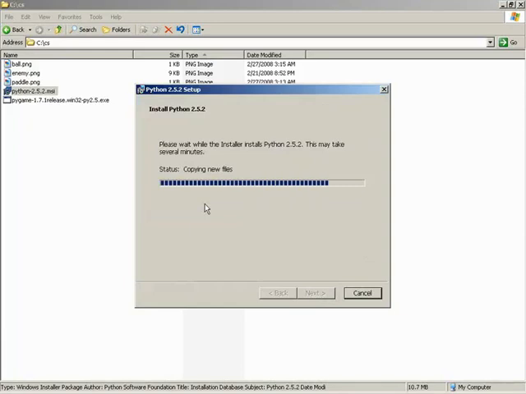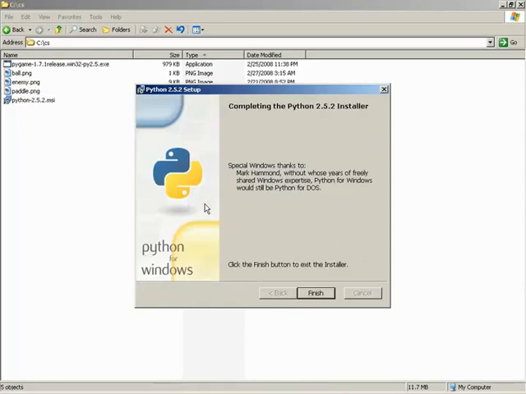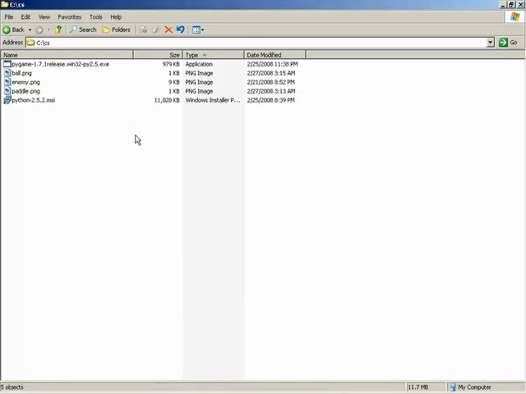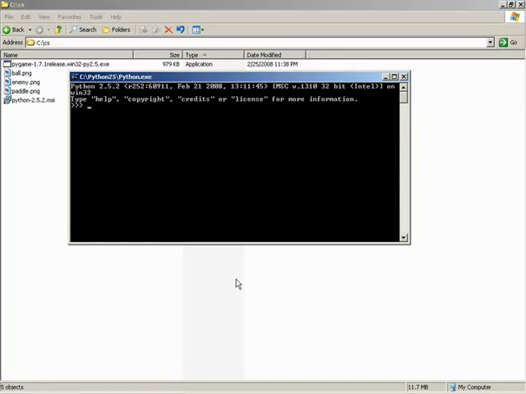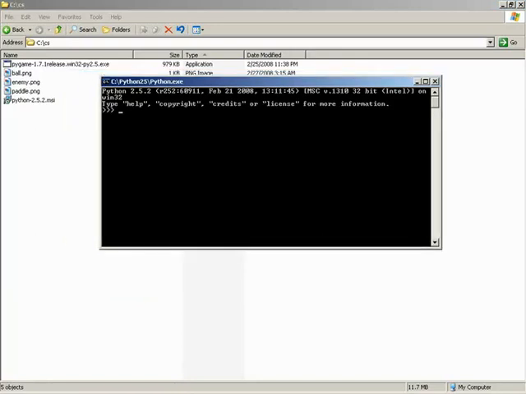After we get this installed, I do want to test it before we jump immediately into PyGame. As soon as this setup completes, and it has in fact completed, I'll hit finish. Now, I want to test out Python. So where would be the first thing to go? If it has registered Python as a link in the system, I should be able to simply go to Start and Run within Windows and type in Python. And look at that, I have a console window loaded, and this is the Python interpreter.